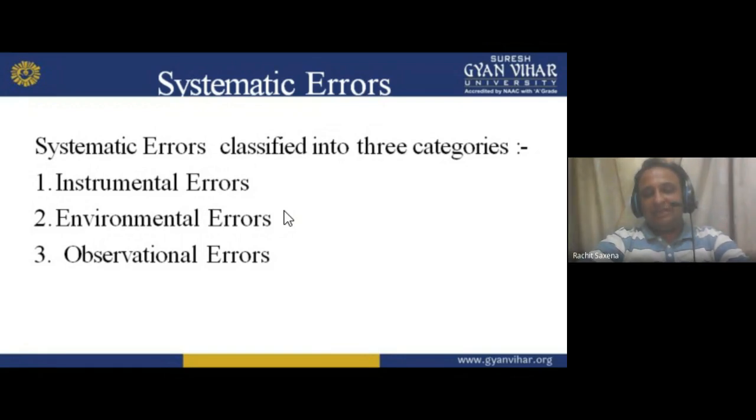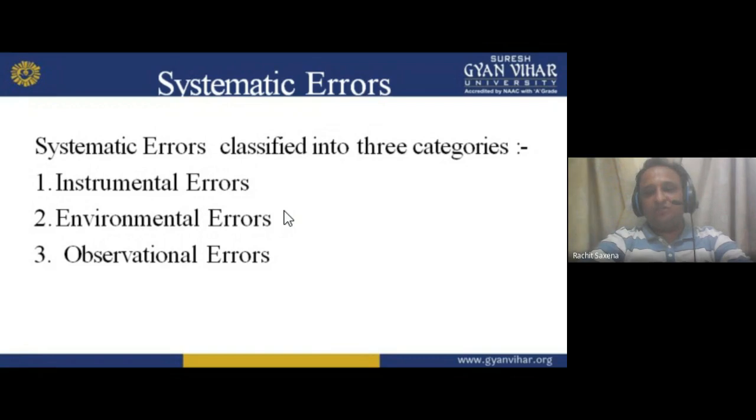Second one is the environmental error. The second one is due to the environment, meaning which type of environment is outside. You put your instrument in pressure, you put your instrument in dust, you put your instrument in vibration. So you will get what? You will get abrupt or adverse readings. So that is environmental error.